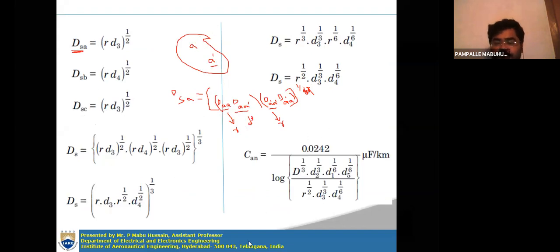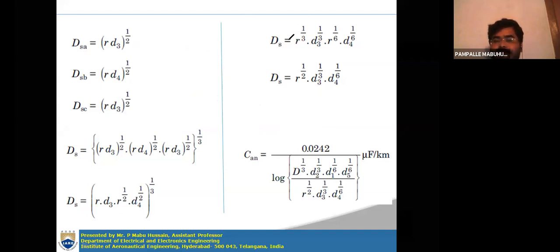Here A dash to A is also the same distance, which is D3. So r D3 whole square you will get. Here you are having r D3, here you are having r D3. r D3 whole square whole to the power of 1 by 4, and the final value will be r D3 whole to the power of 1 by 2.